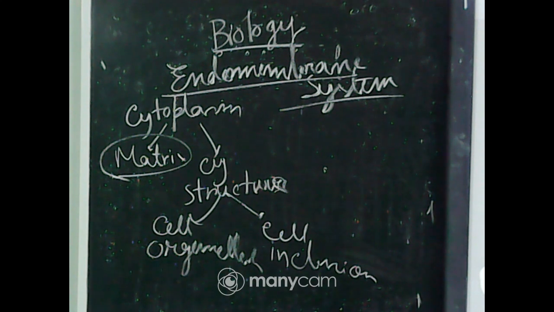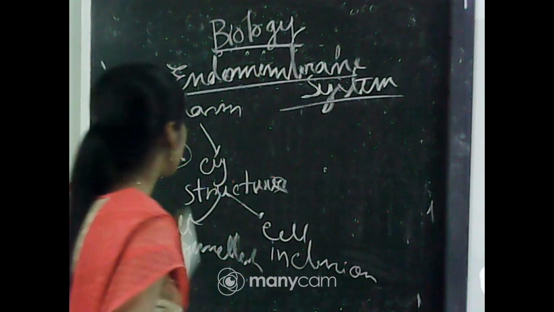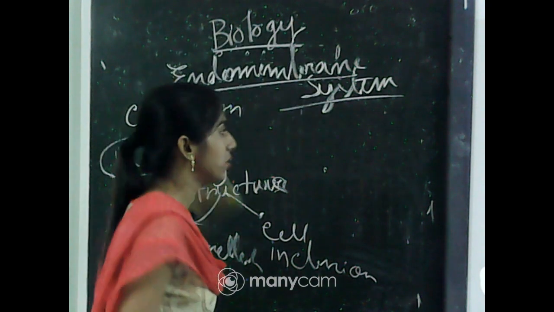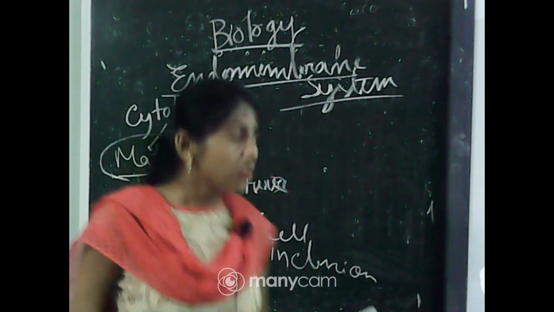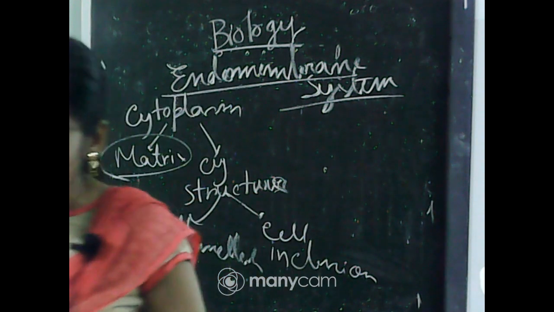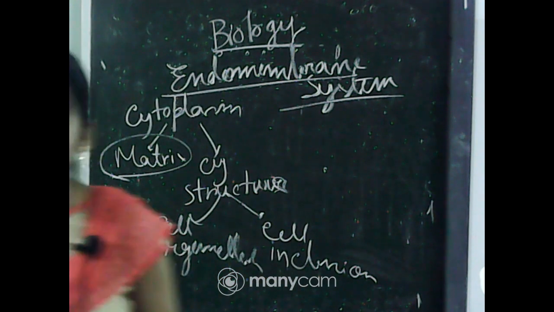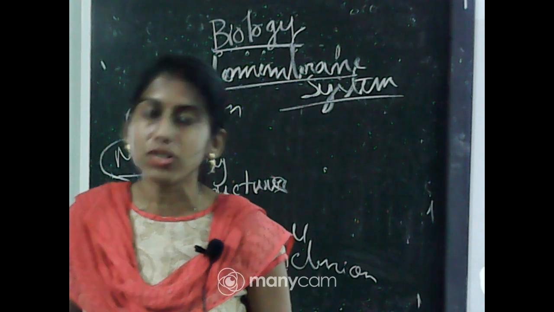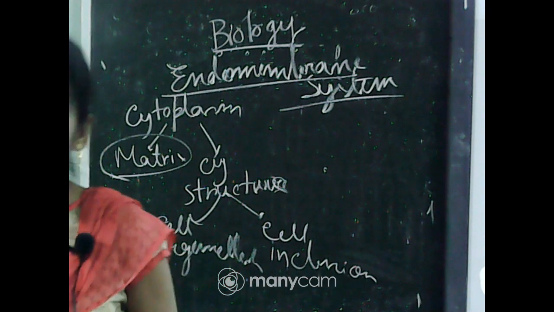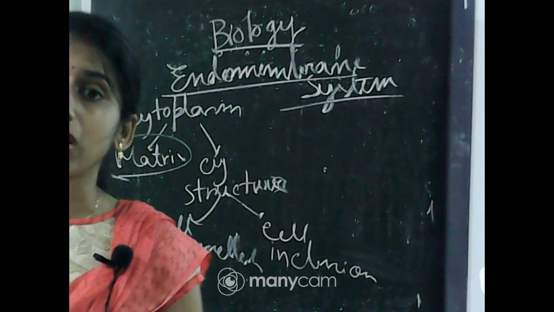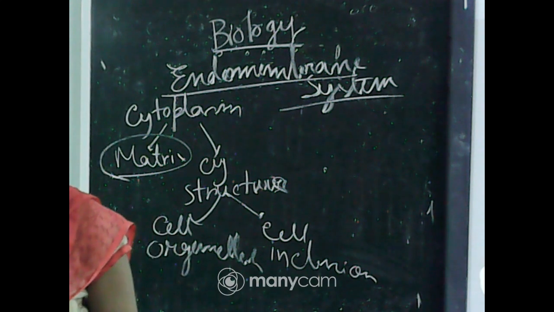That is why they are considered under the endomembrane system. Why? Because their functions are coordinated.